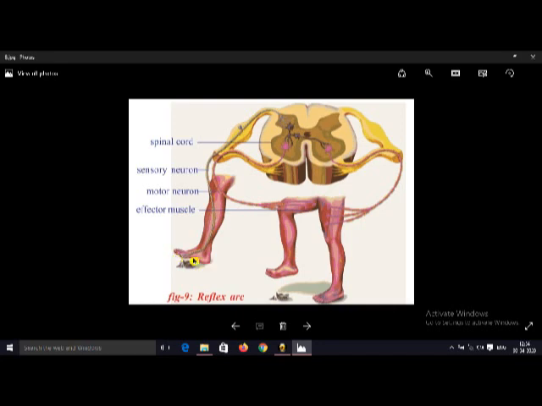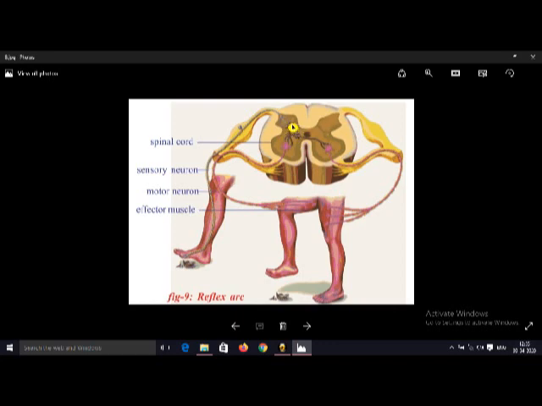So here receptors are present. When we put our foot on a sharp object, these receptors take that information, and this information is taken up by the sensory nerves or afferent nerves, and passed to the spinal cord. This is the spinal cord. And in the spinal cord, neurons are there. They are called intermediary neurons.